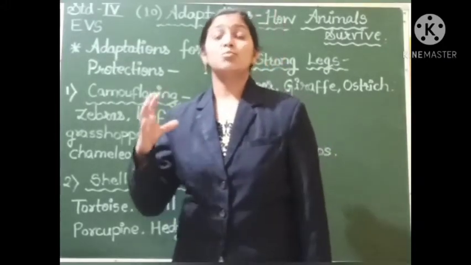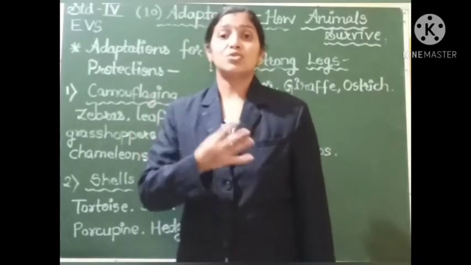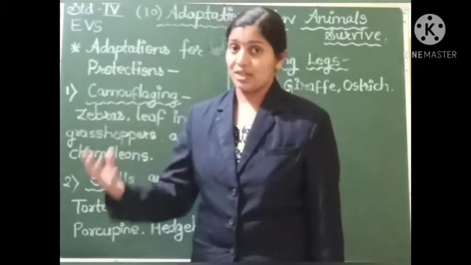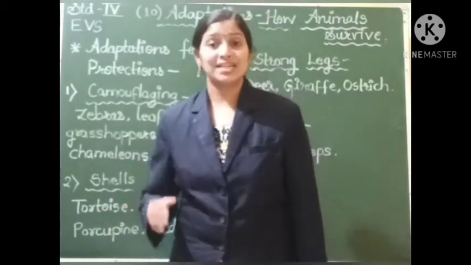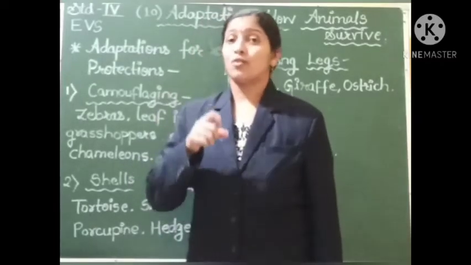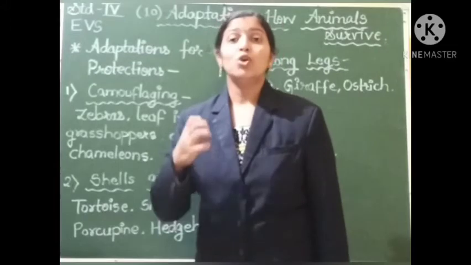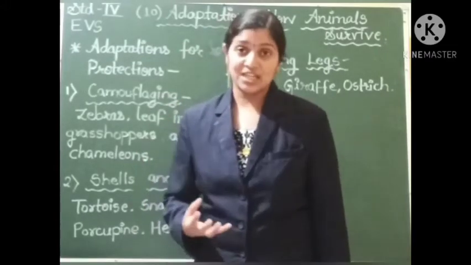If it is moving on a tree, it will change into green color. If it comes to some other area, it will change its color according to that surrounding. So this color changing ability of the chameleon helps it to protect itself from any enemy, from any danger.